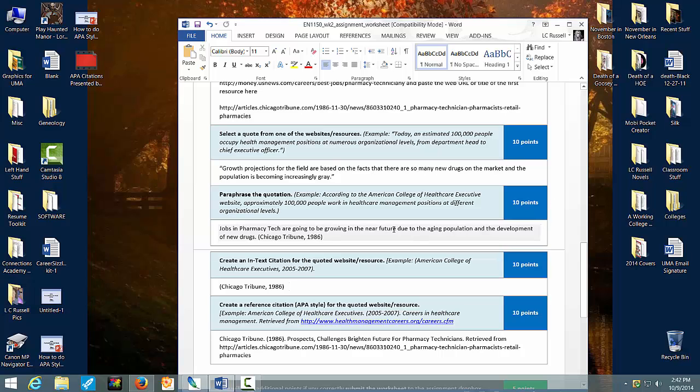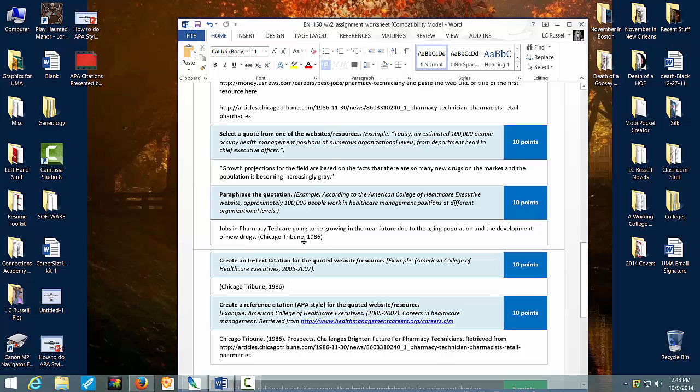So what does it say exactly? Well, basically what I would think it would say is that the growing projections for the field means that jobs are going to be growing in the near future due to the aging population, the fact that the population is increasingly gray, and the development of new drugs. There, we took our quote, we put it into a paraphrase, we worded it in our own words, and yet we still need to give credit to where we got that information from.